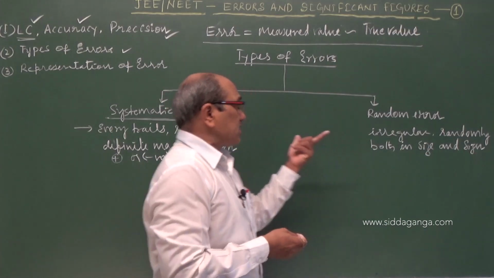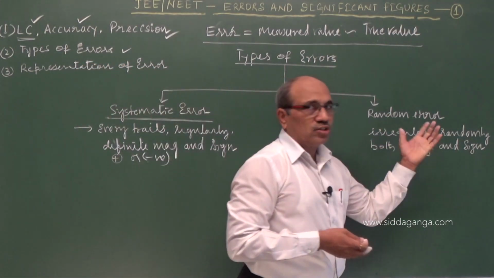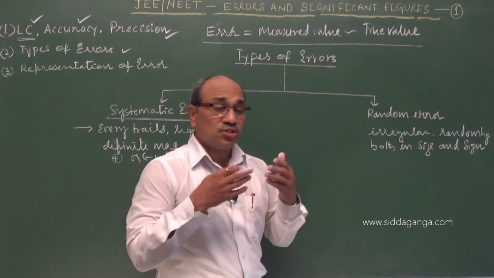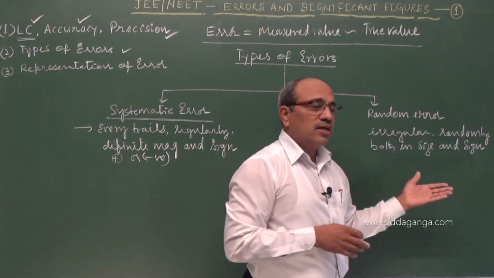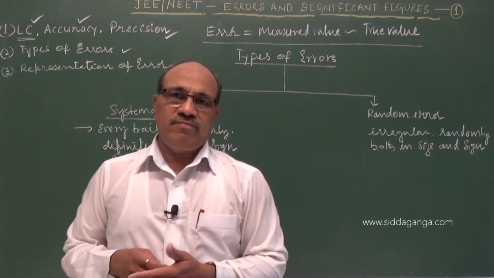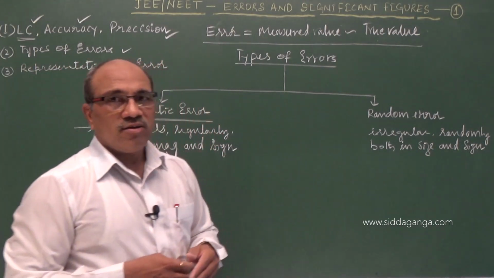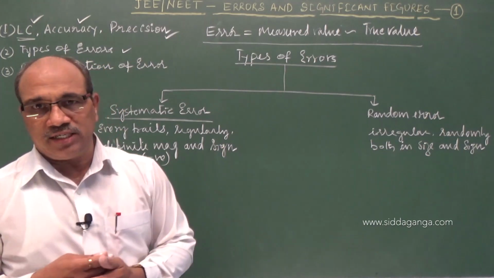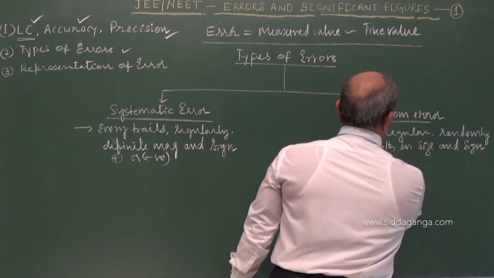Even the size, meaning the magnitude of the error, is not constant. It is most random, most irregular, in both magnitude and sign, maybe positive or negative. They have no orderliness in appearance. Then we call such errors random errors.